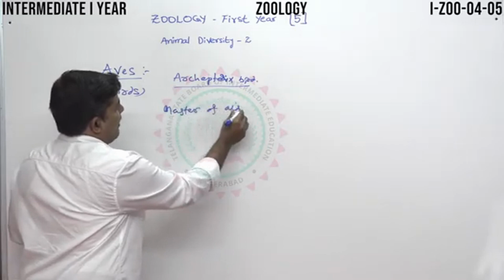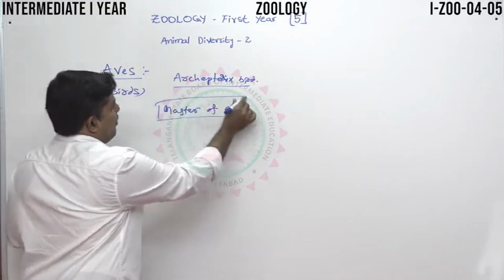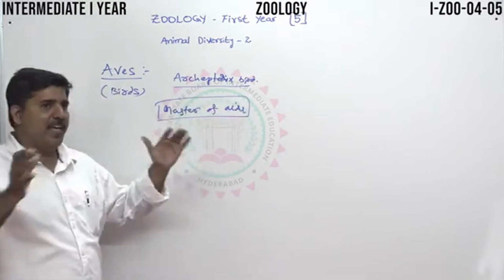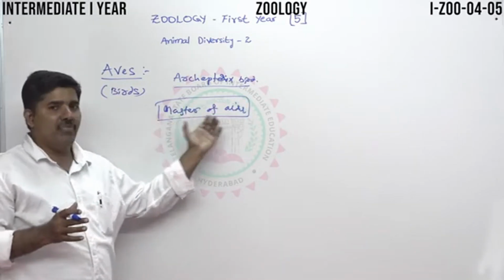That's why birds are called the masters of the air. Only this particular group can be masters, as they are the big species in the air area. That's why they are called masters of the air.